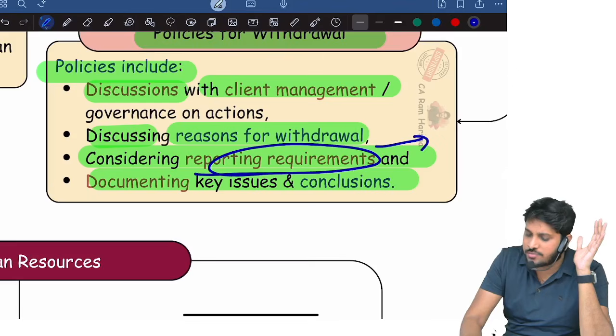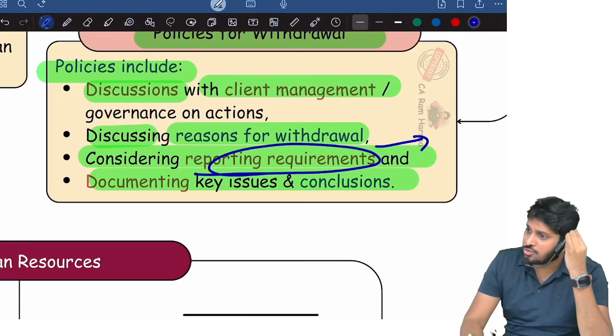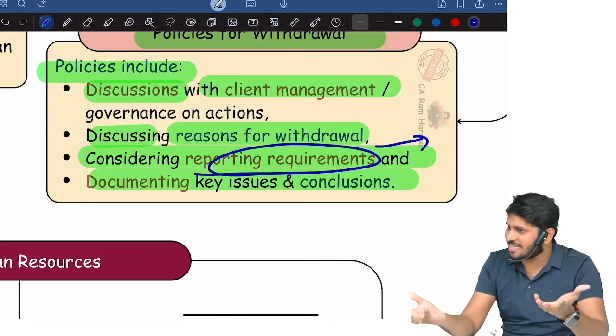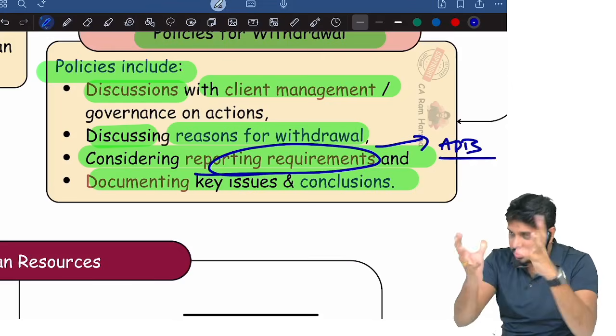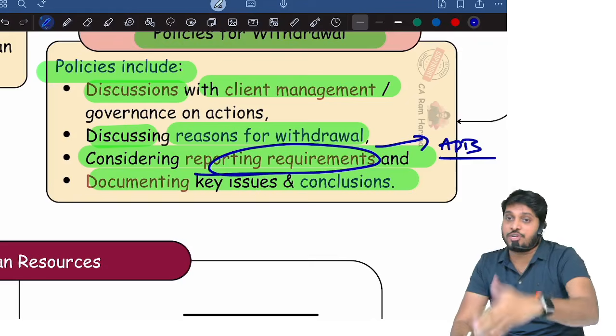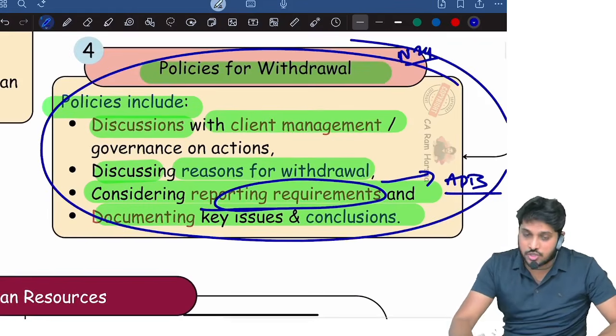Reporting requirements on withdrawal means what? Reporting to RBI, in case of banks, where withdrawal is nothing but resignation. ADT-3 in ROC, yes or no? So all these you need to report. Most importantly, you have to report to the concerned management regarding withdrawal. So these are the policies and procedures for withdrawal.